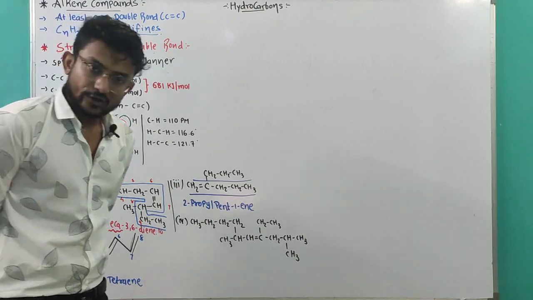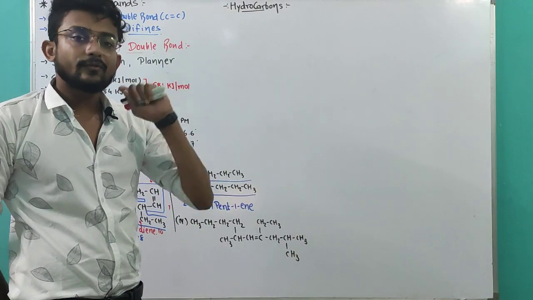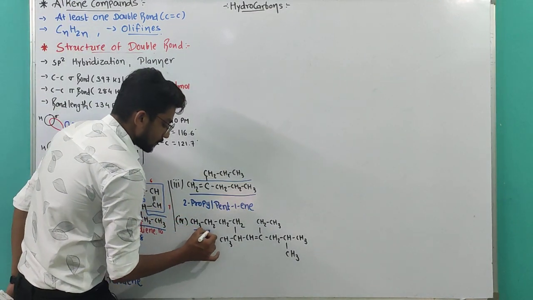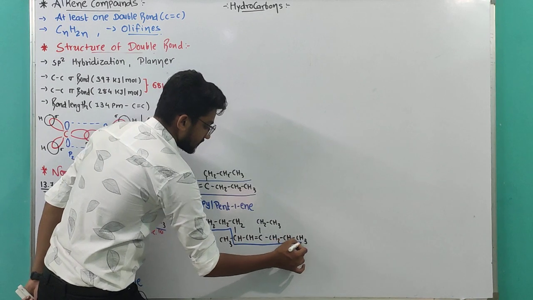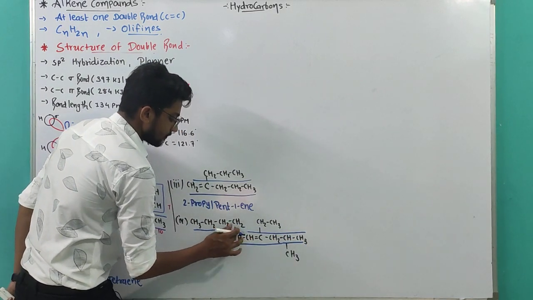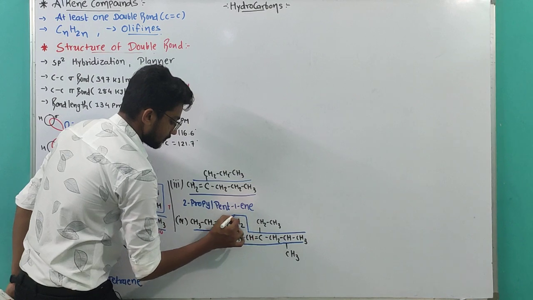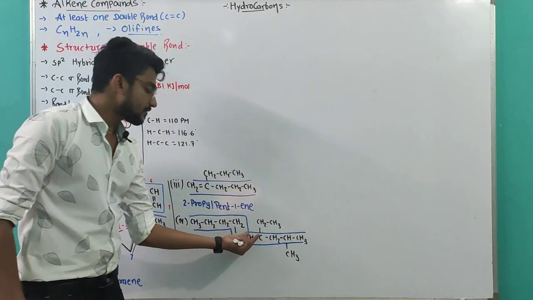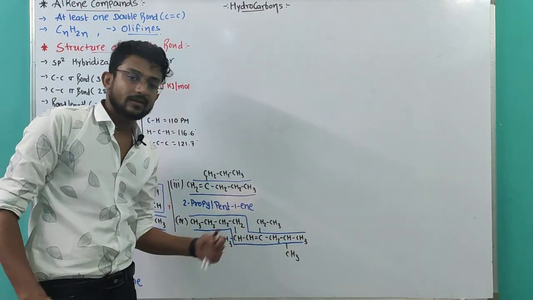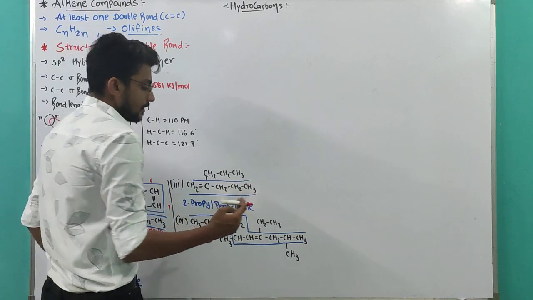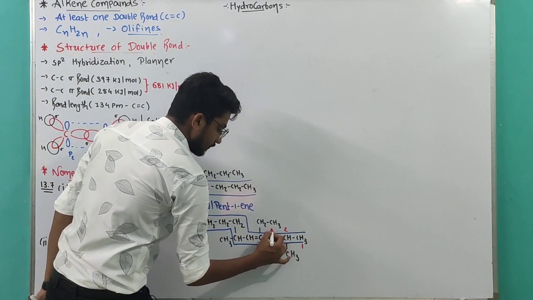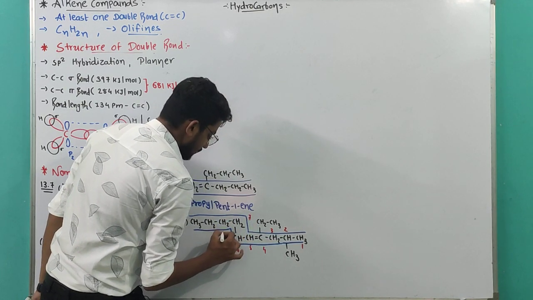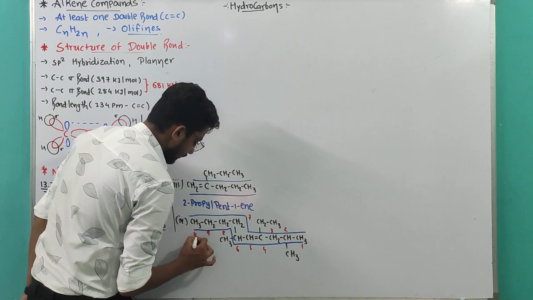But follow the rules and every single thing will follow. First of all, the longest chain. So, this one will be the longest chain for us. Now, the numbering part. Double bond must be given the less number. You can see that from here it will get the less number. So 1, 2, 3, 4, 5, 6, 7, 8, 9 and 10.